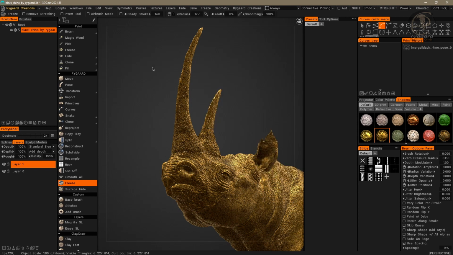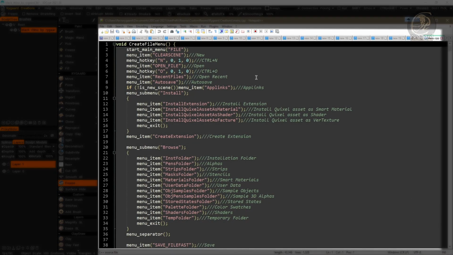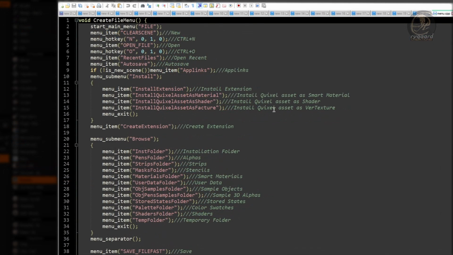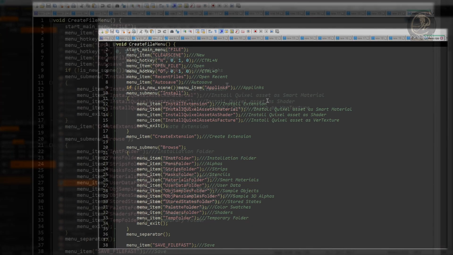For this, I will need to open the menu.cpp script through this button here, Edit Script for the menu. Because inside this script, I will be able to choose any menu from the top of the interface that I want to add to the advanced custom right-click menu, okay? In this case, I want to add the menu I created, Rygaard Creations, to be added inside the right-click menu, okay?